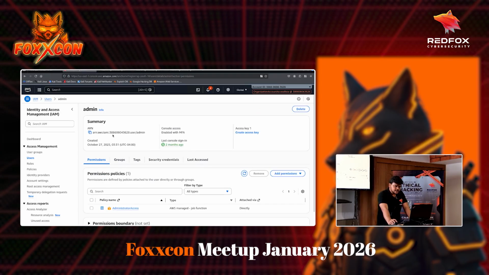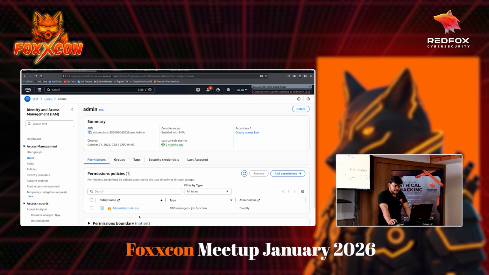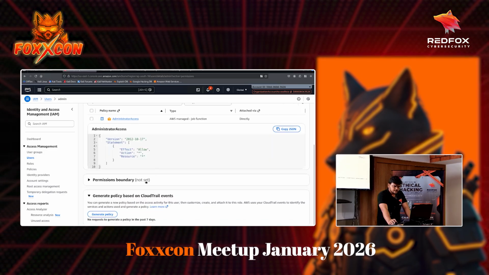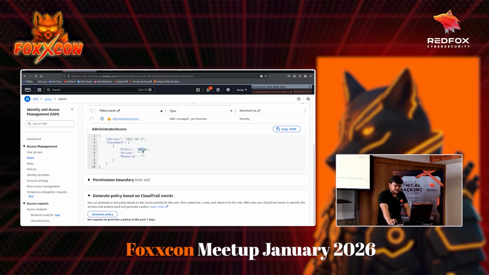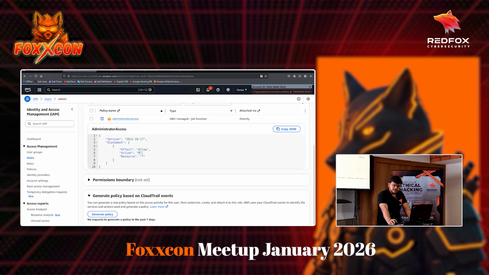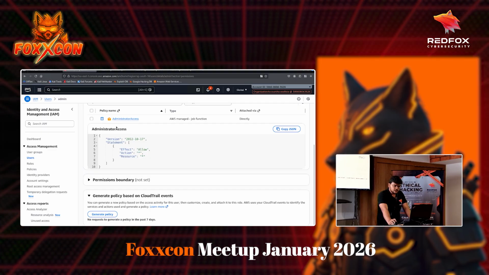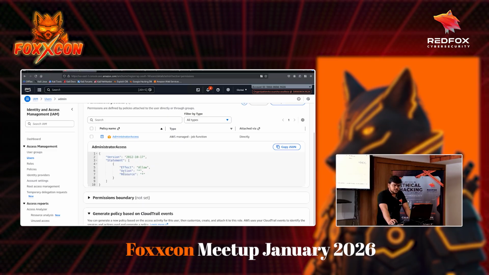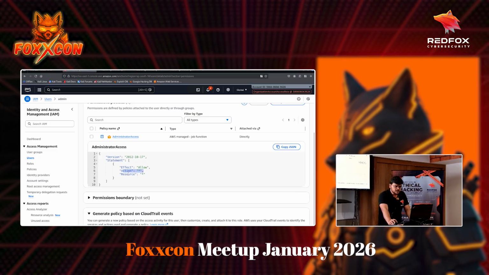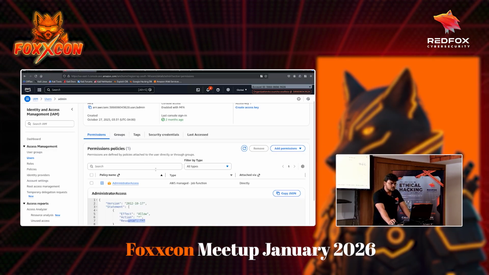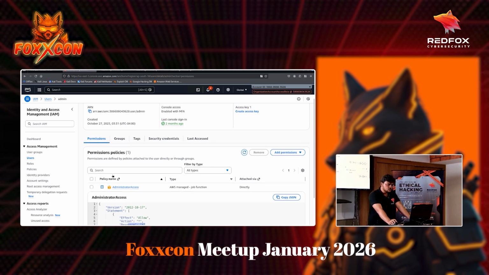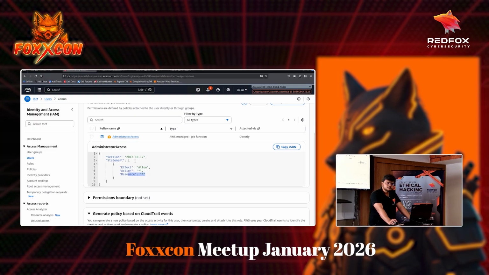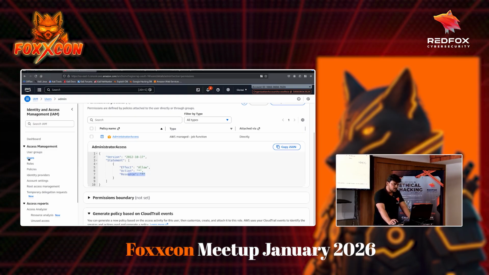And if you see, to this admin user there is a policy attached which is called administrator access policy. And if you see this particular policy, the effect here is allow, and action is star, it means everything, and the resource is also star, it means that this particular user can execute any action on any resource. That's why it's the admin user, because of this particular policy that is attached to the admin user. That's the concept of policies, and you can fine grain these policies however you like for particular users and roles.